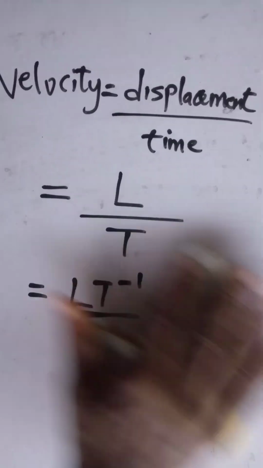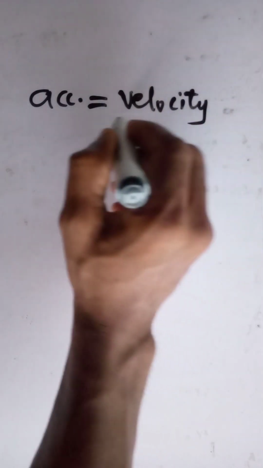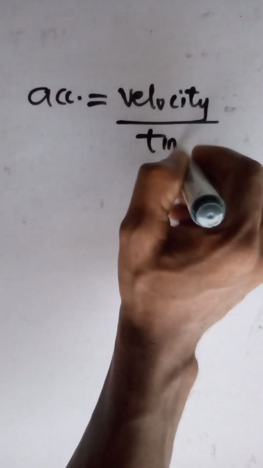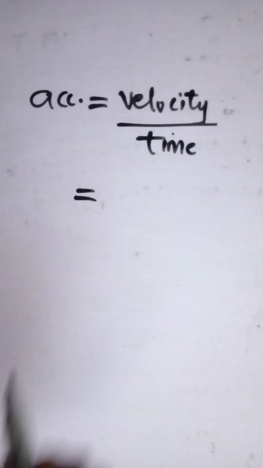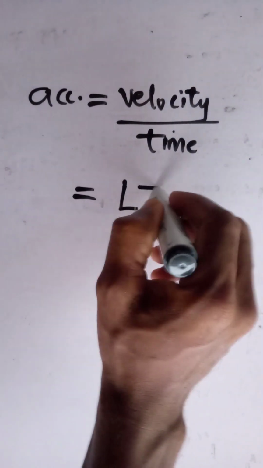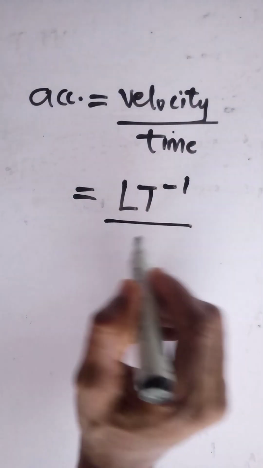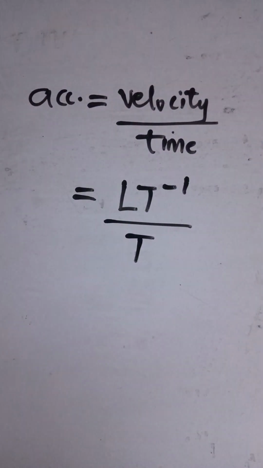Quickly, let's check the dimension for acceleration. Acceleration is equal to change in velocity divided by time. Recall that the dimension for velocity is LT^-1 and time is t.